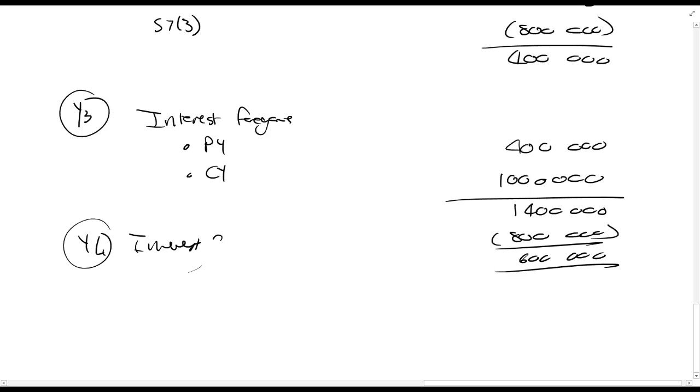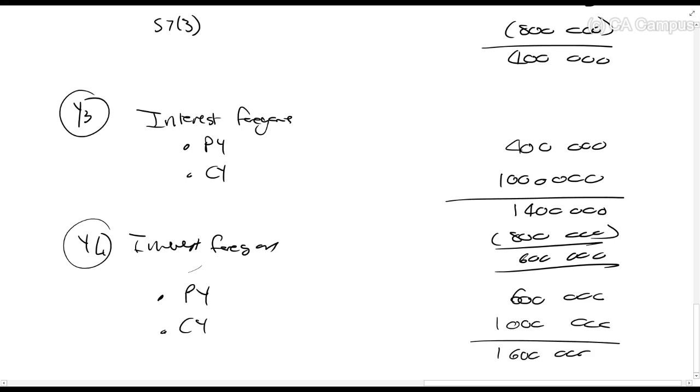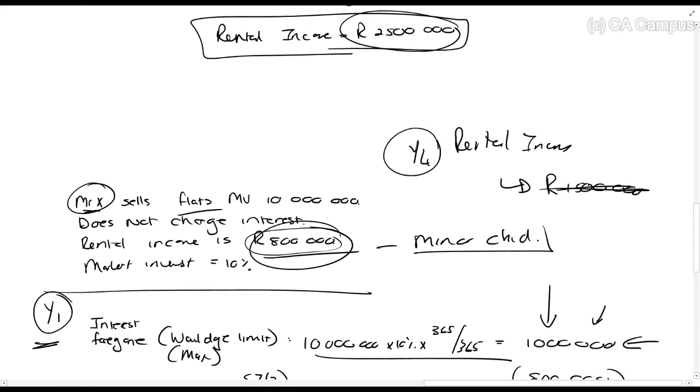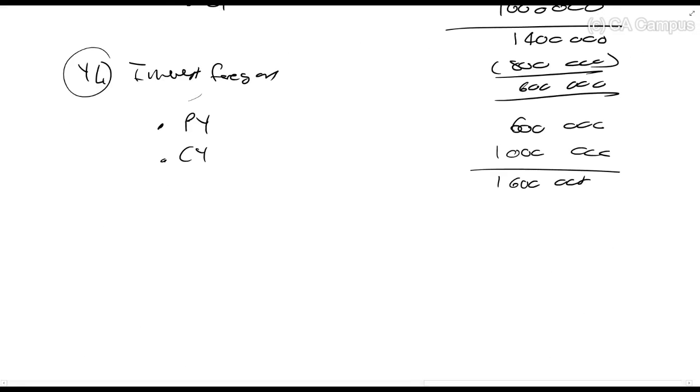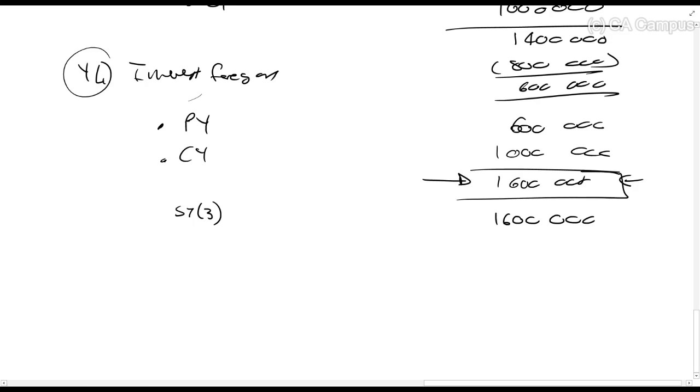So in year 4, the interest forgone would be the interest from the prior year, which we haven't used yet, 600,000. And then from the current year, again R1,000,000. That gives us 1.6 million. And I'm sure I said the rental income was 1.5. No, let's make it 1.8. So in year 4, the rental income is 1.8. But the Woulidge limit is 1.6. So in terms of section 7.3, how much can this donor be taxed on? On the maximum of 1.6. So always remember, the max that they can be taxed on is the interest that they have not charged.